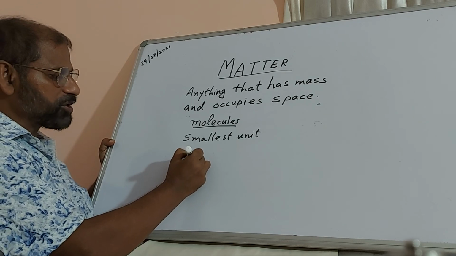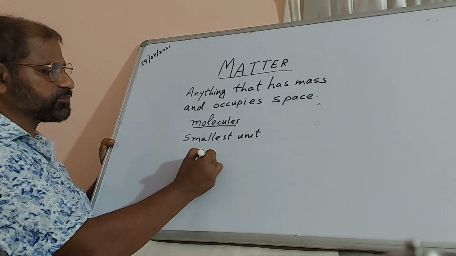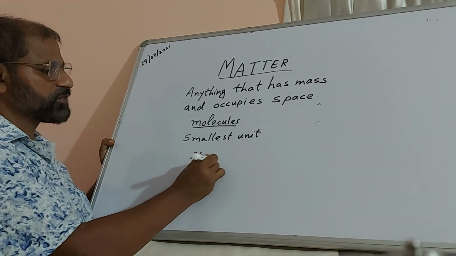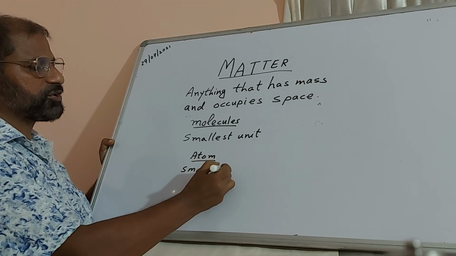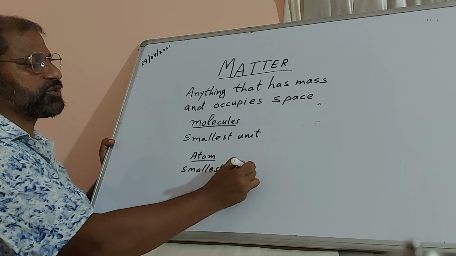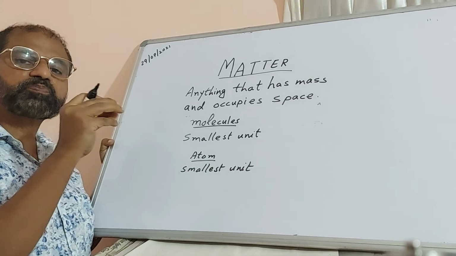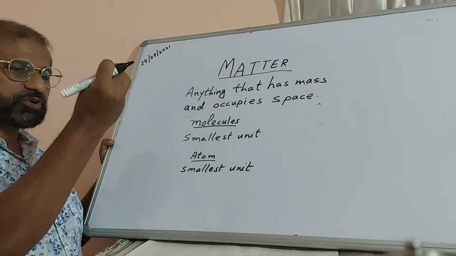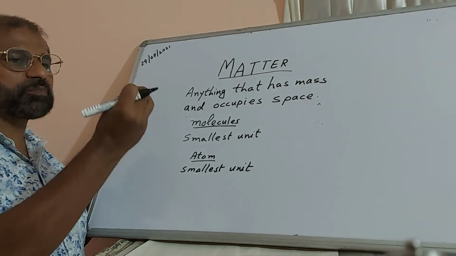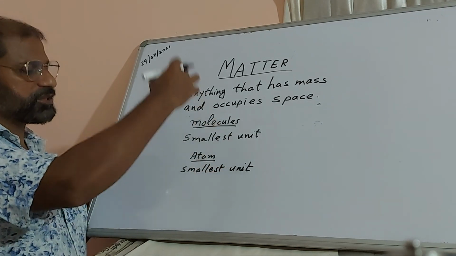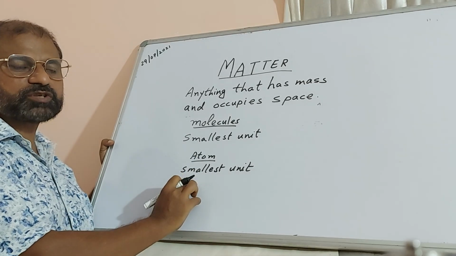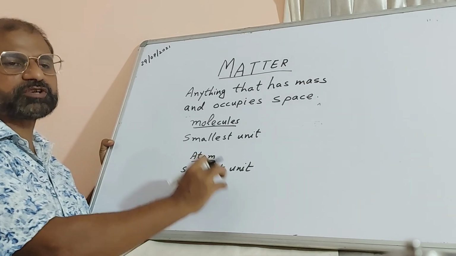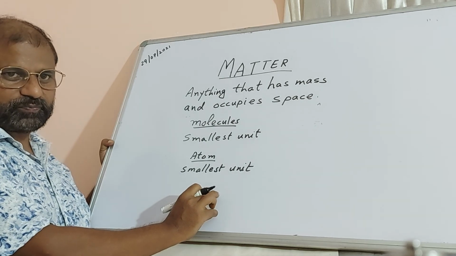Now there is one more term, which is known as atom. Atom is also a smallest unit, the smallest unit of a pure element. For example, you take anything and go on breaking, you get molecules, then continuously breaking, you get atoms. So atom is the smallest unit of a pure substance or an element.